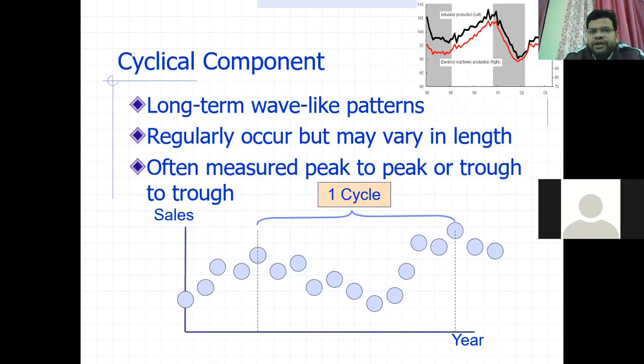The cyclic components are long-term wave-like patterns, which regularly occur but may vary in length, often measured peak to peak or trough to trough. It means they will change. Peakness can be changed from one data to another. It is not certain that the time period of peakness will be 1 year, or the duration will be 1 year or less than 1 year. And what will be the hike? So it will be changed from one data to another.